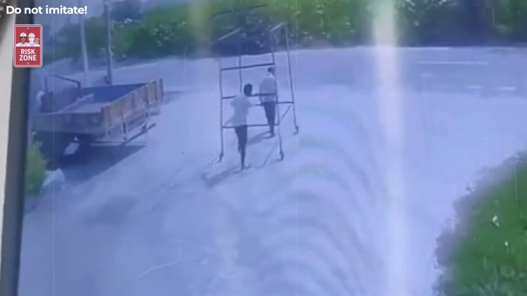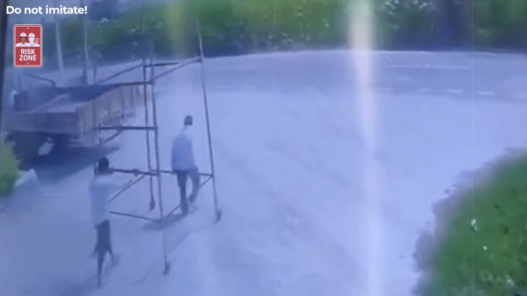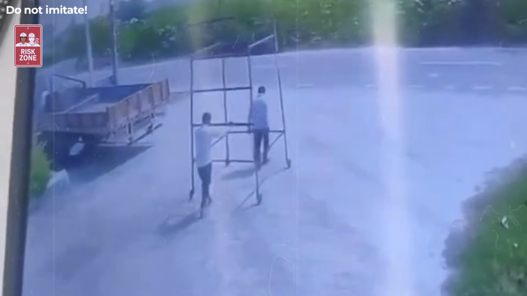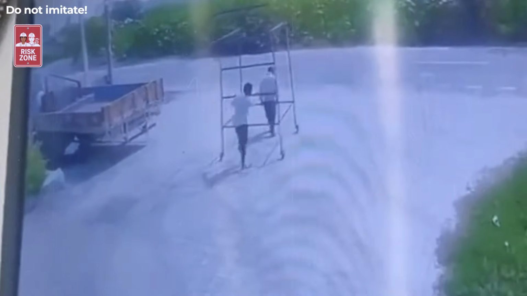Two workers carry a large metal frame and fail to maintain a safe distance from overhead power lines. The cause is a catastrophic lack of awareness of the mandated safety clearance for high voltage lines. Before transporting any tall or conductive material, always identify the location of power lines. Maintain a safety clearance of at least 10 feet, 3 meters at all times.